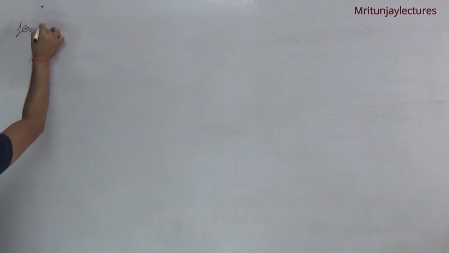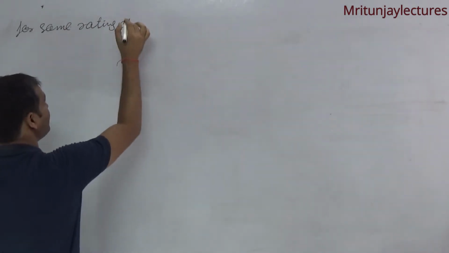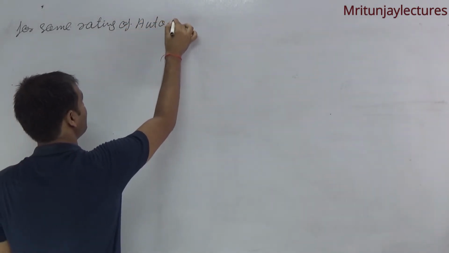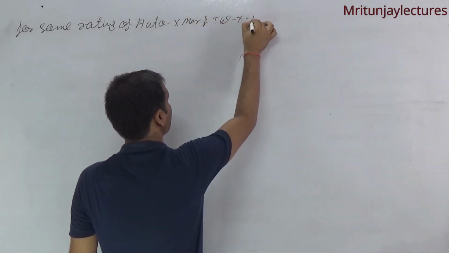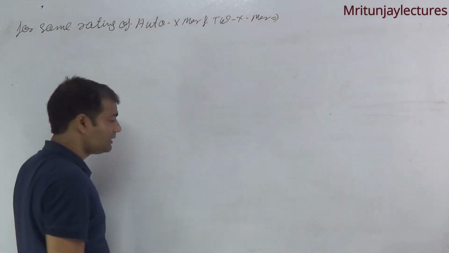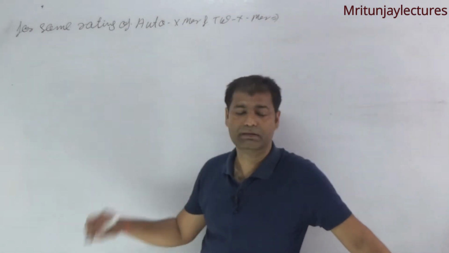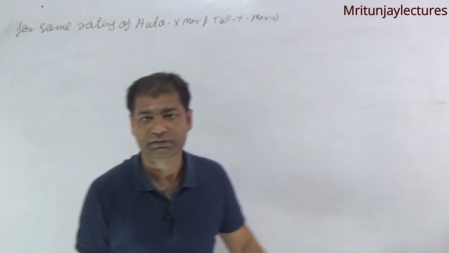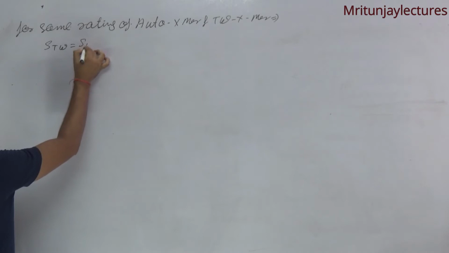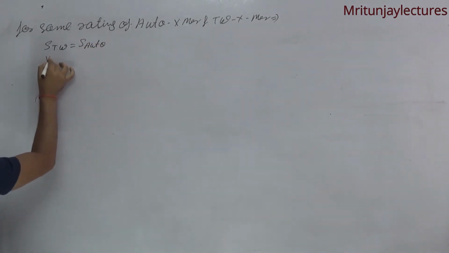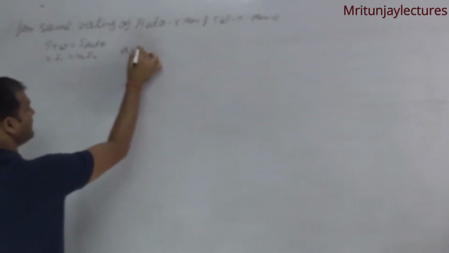Now, for same rating of auto transformer and two winding transformer, our motto is to focus on the effect of same rating of auto transformer and two winding transformer. That means that if it is auto, V1 I1 is equal to V2 I2.